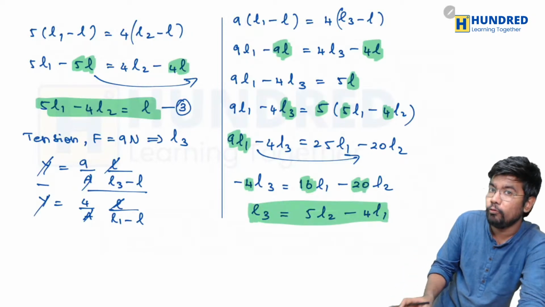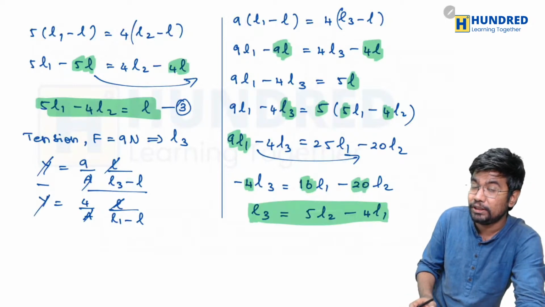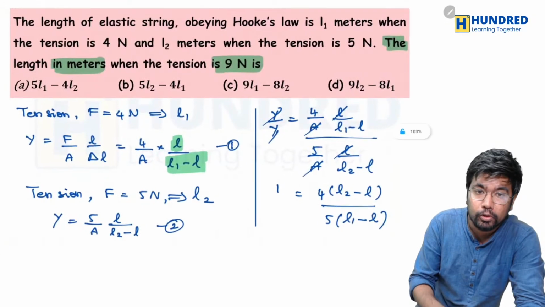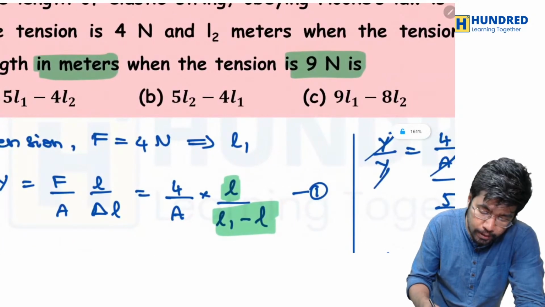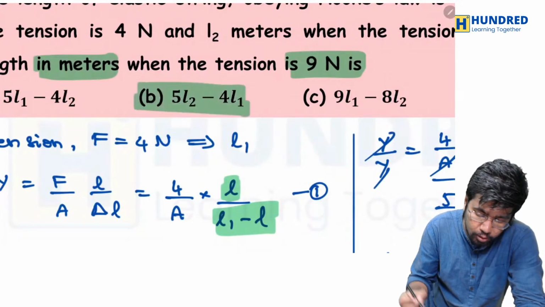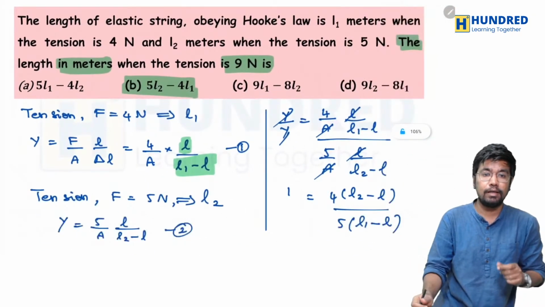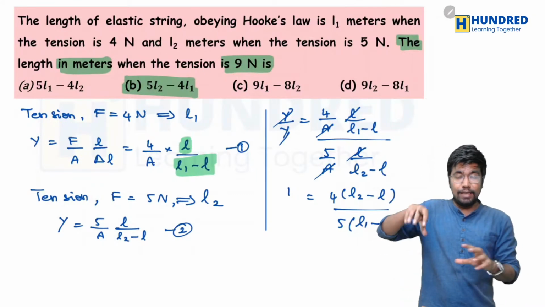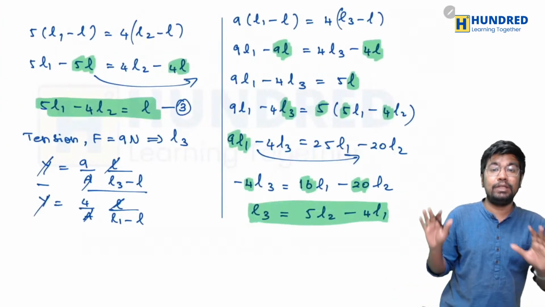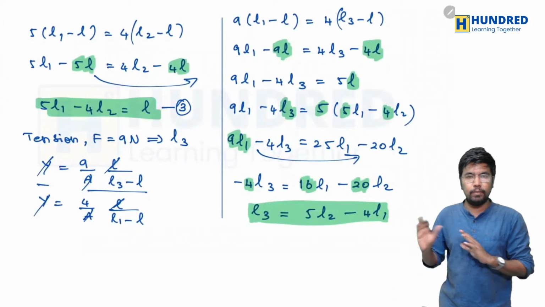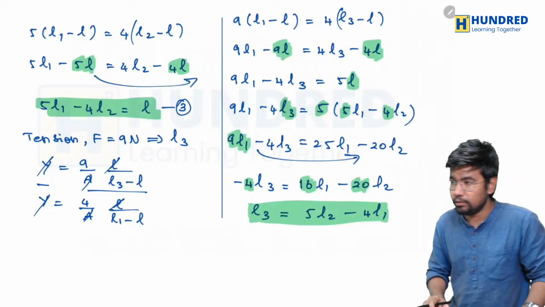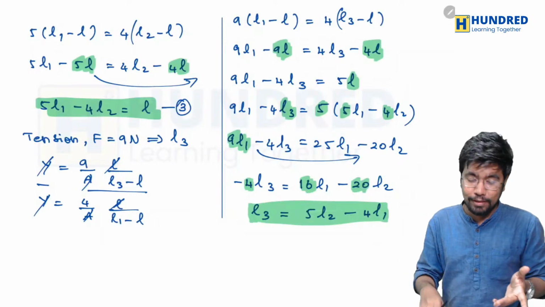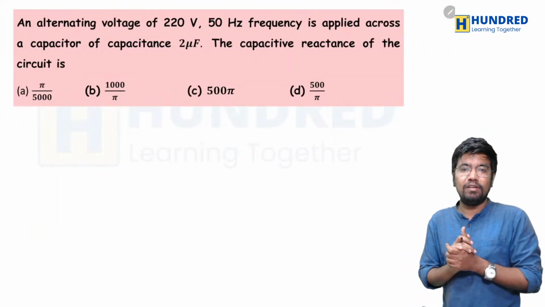Okay, now we can go and cross check whether this option is actually 5L2 minus 4L1. So you can see that 5L2 minus 4L1 is in option B. So yes, I know that it's quite a big derivation, but it's simple, basic multiplication only, so you can easily do it, right? So now we have solved this, then we will move on to the next question. Okay, so what is the next question?